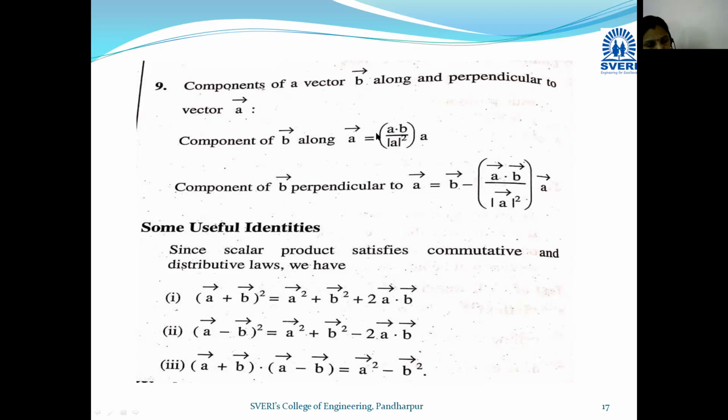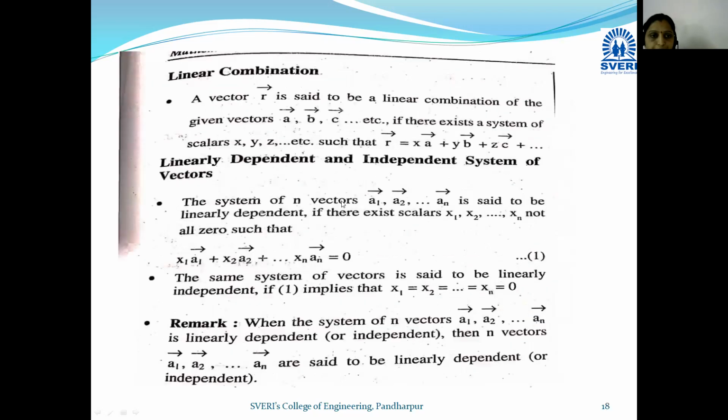So these are the main basic formulas which are useful while solving the MCQ type examples on vectors. Now let us see the linear combination and linear dependency and independence of vectors.